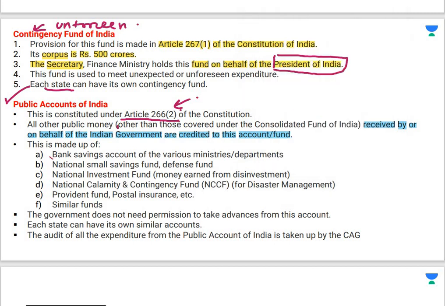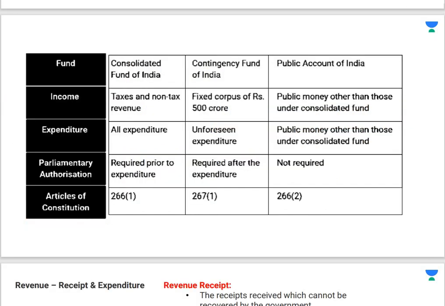This is made up of bank savings accounts of ministries, national small savings fund, defense fund, then we have national investment fund, national calamity contingency fund, provident fund, postal insurance and all the similar kind of funds, and it is also audited by the CAG, that is Comptroller Auditor General of India. Okay, so in short you will see that this is Consolidated Fund of India, Contingency and Public Account of India.